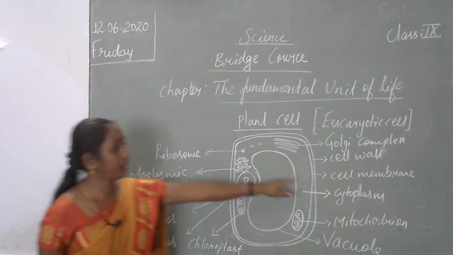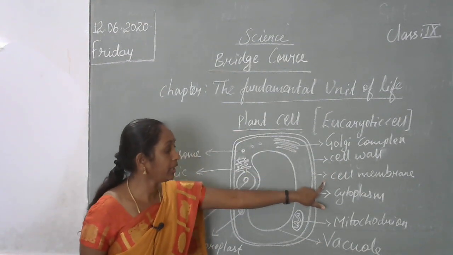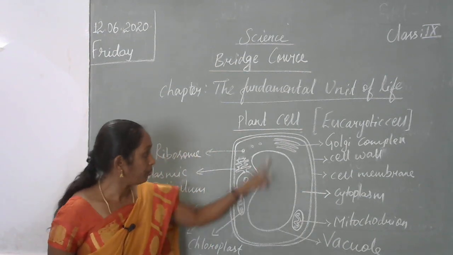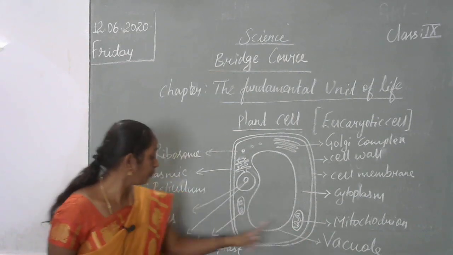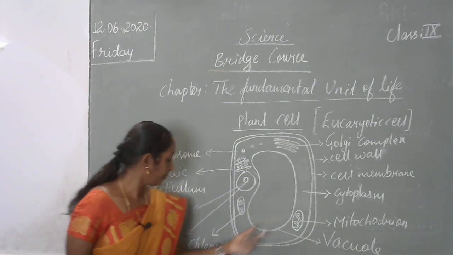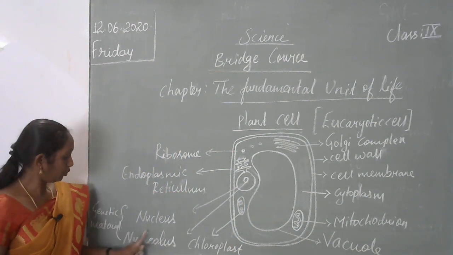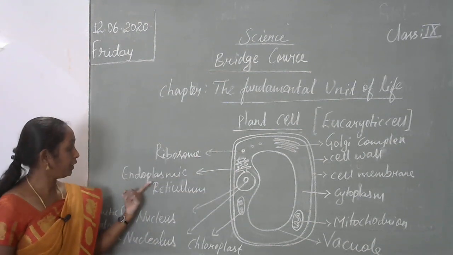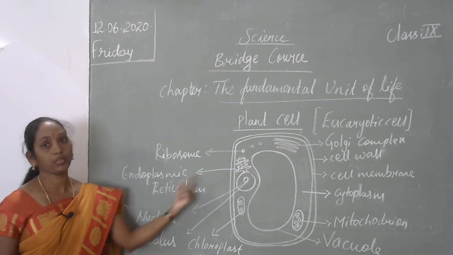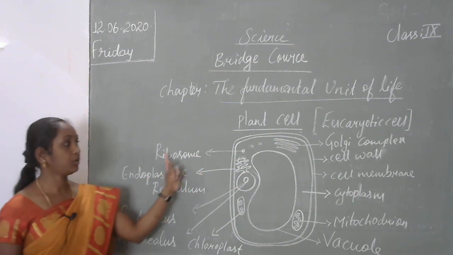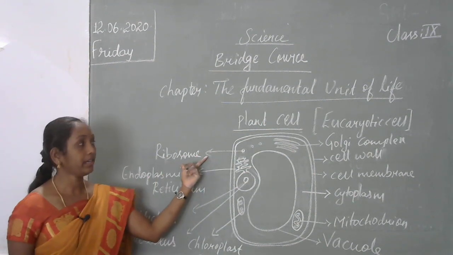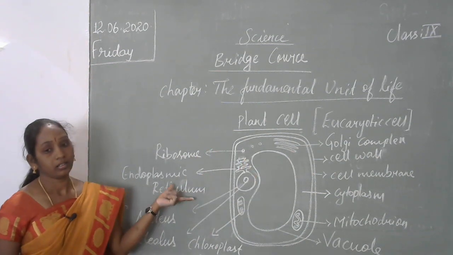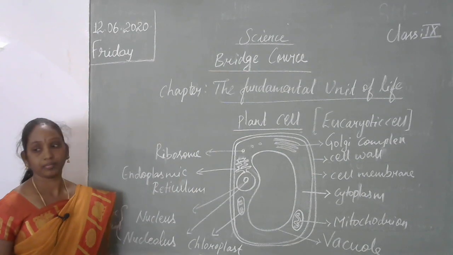The plant cell is covered by the cell wall and cell membrane. Inside, the jelly part is called cytoplasm. Mitochondria. The big part is called the vacuole, a food vacuole. And chloroplast, nucleus, and nucleolus, which hold the genetic material. There are two types of endoplasmic reticulum, rough and smooth. And ribosomes are also present in the plant cell. This is the plant cell structure and the parts of the plant cell.